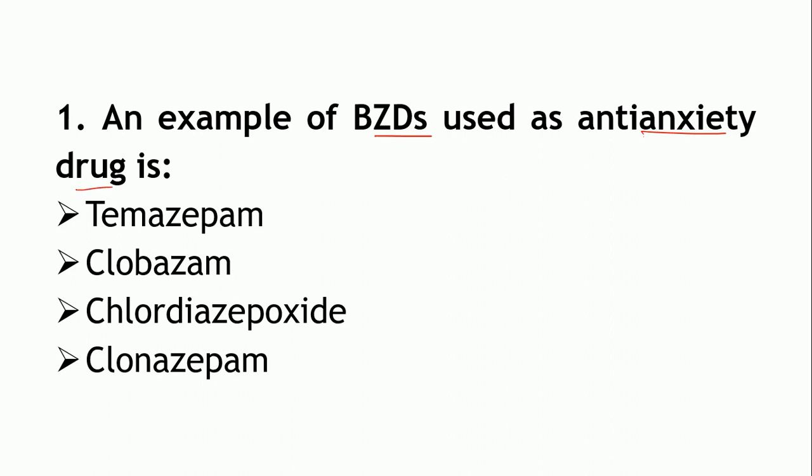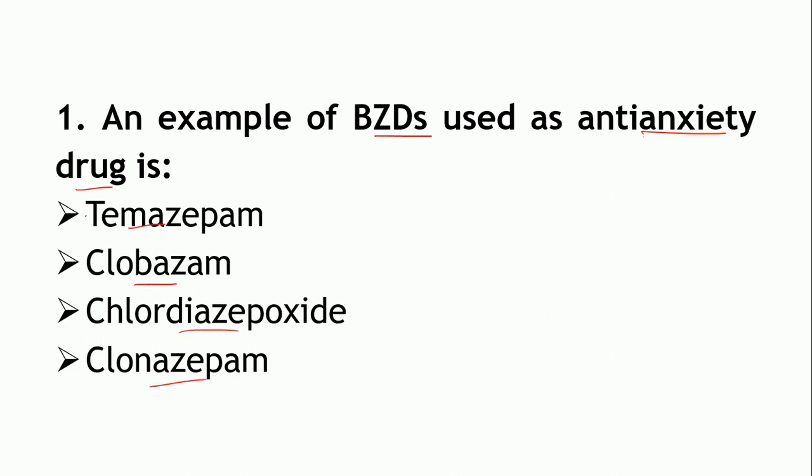So, BZDs, that is benzodiazepines, okay. It is utilized as a sedative hypnotic. It is also having the anticonvulsant property or anti-epileptic property, and it also has anti-anxiety property. Okay. So, these are some of the examples: Temazepam, clobazam, chlordiazepoxide or clonazepam.